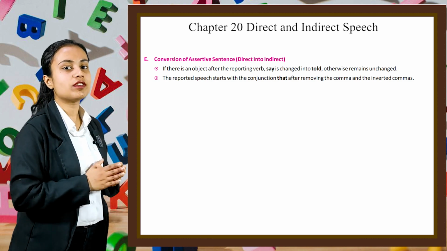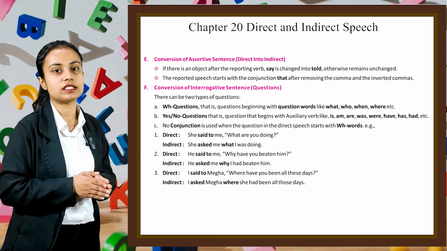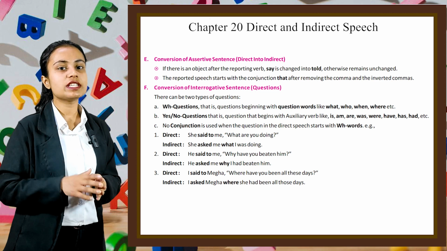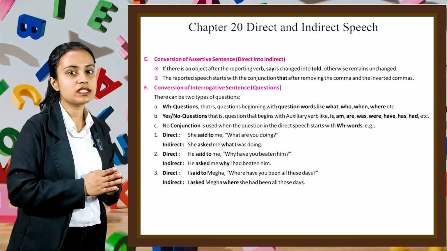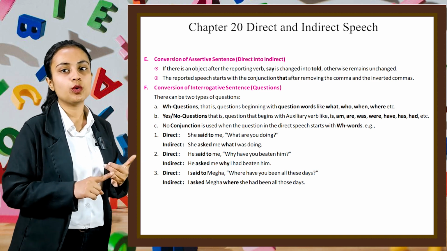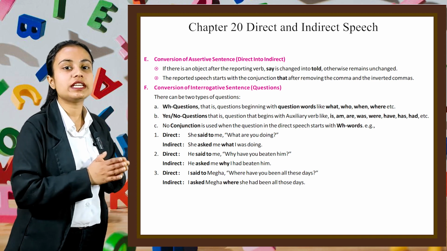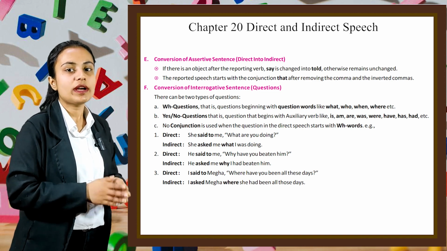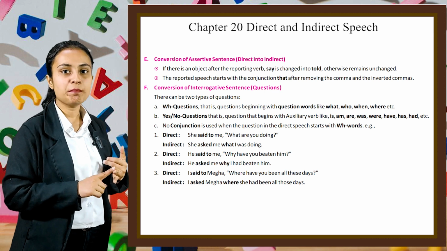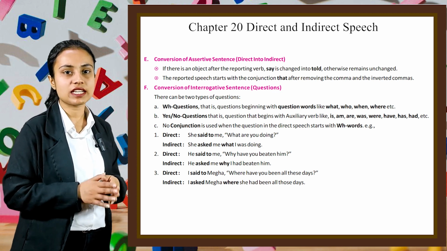Now next is conversion of interrogative sentences, which are question type of sentences. There can be two types of question. First is WH question, that is, questions beginning with question words like what, who, when, where, etc. Second type of question is yes-no questions, that is, questions that begin with an auxiliary verb like is, am, are, was, were, have, has, had, etc.